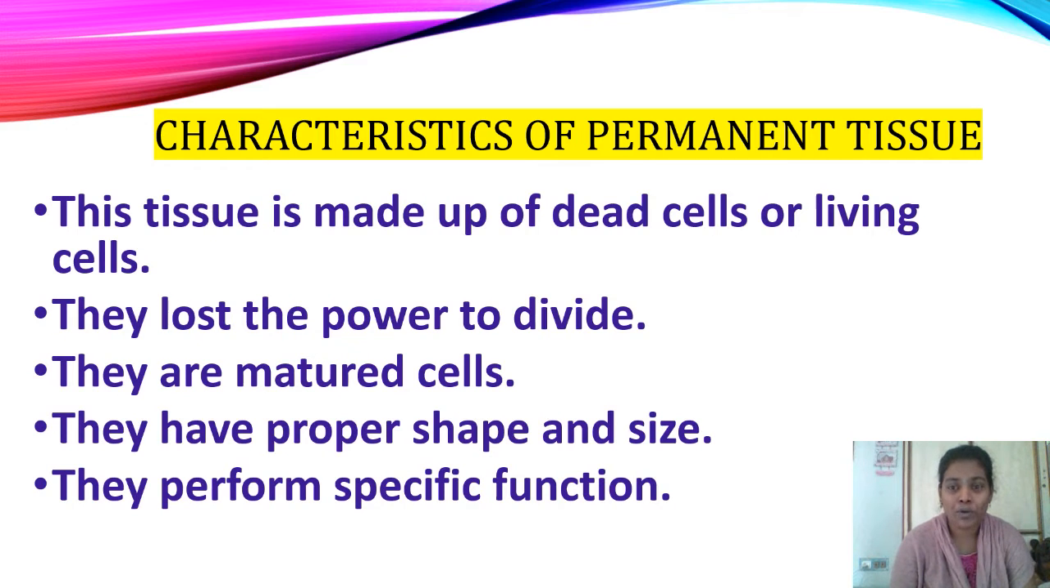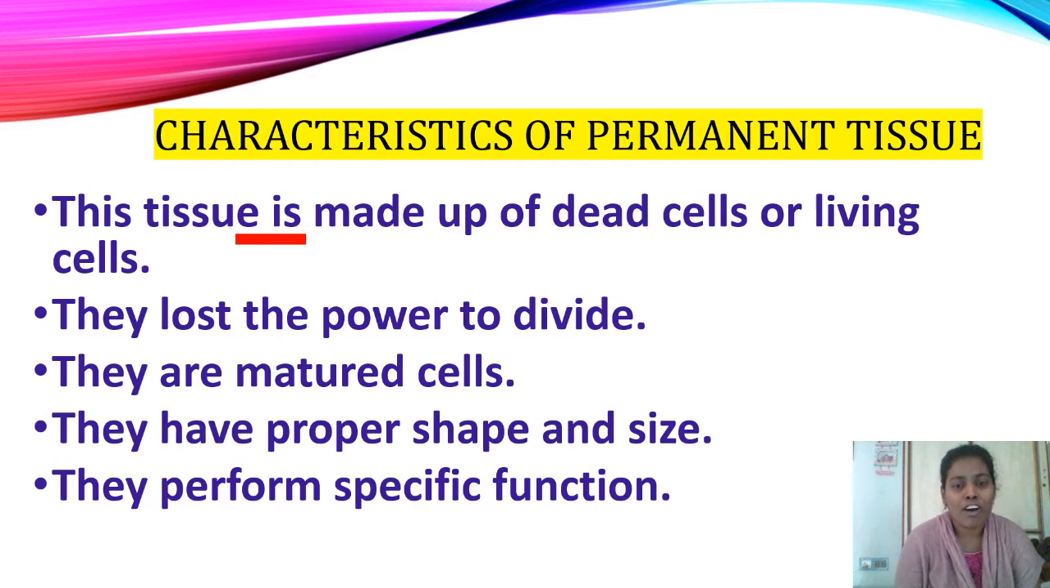We have seen how permanent tissue is formed. Now let us discuss the characteristics of permanent tissue. This is the tissue which is made up of dead cells or living cells. What is the main characteristic of meristematic tissue? Do you remember? The cells present in the meristematic tissue are all living cells. But in the case of permanent tissue, the cells present are either dead cells or living cells. Two types of cells are present in this type of tissue.